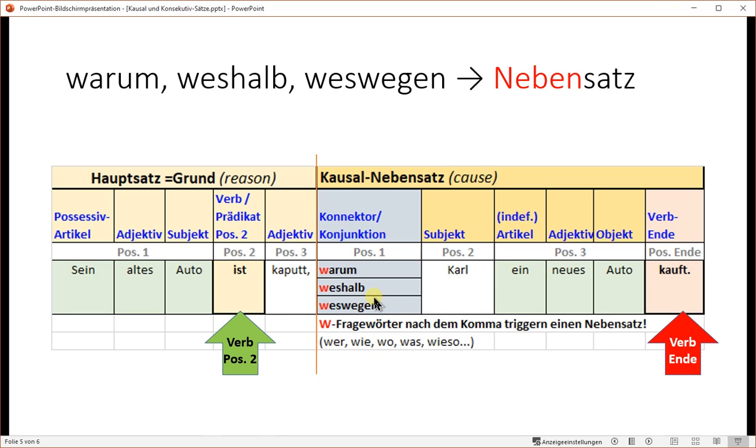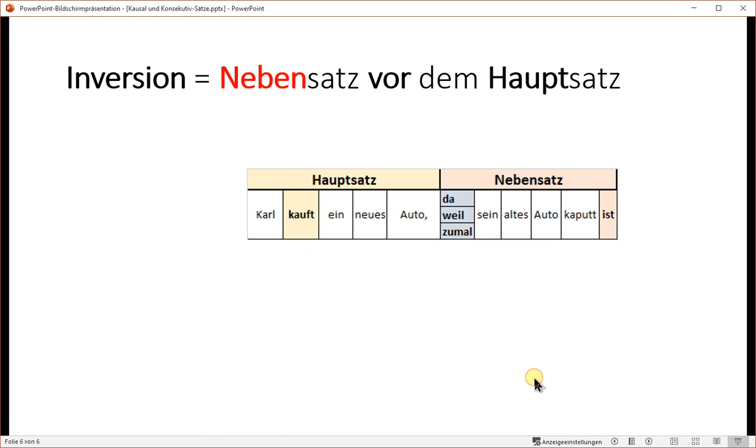So why is this a Nebensatz? Because those three words, you might remember them, are actually Fragewörter, question words. W-Fragewörter, when they are used after the comma, they trigger a Nebensatz. And you know other W-Fragewörter, for example, wer, wie, wo, was, wieso. So, because these are W-Fragewörter, that's why they trigger a Nebensatz.